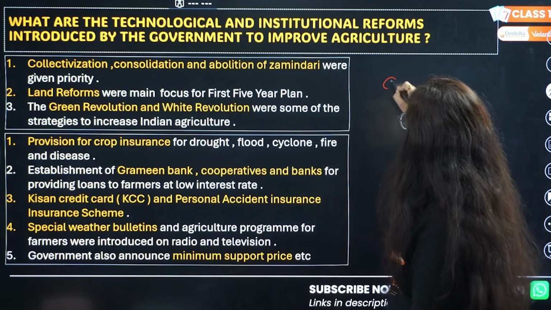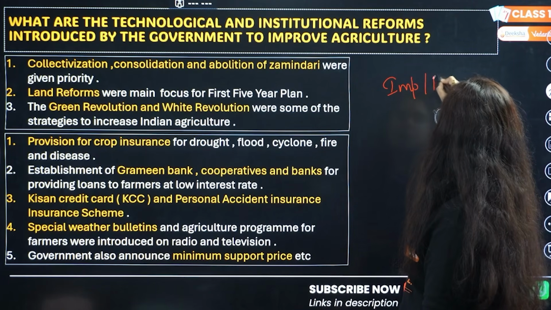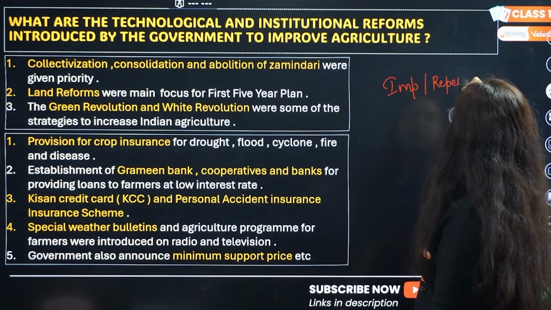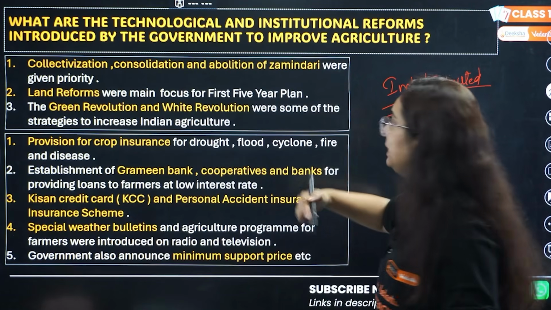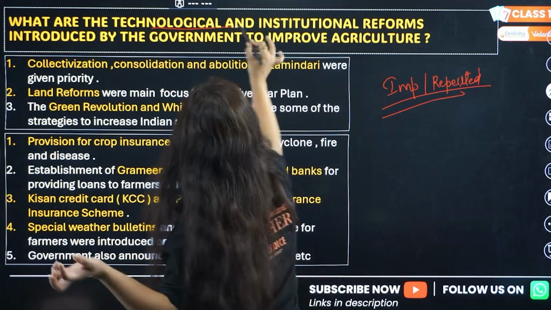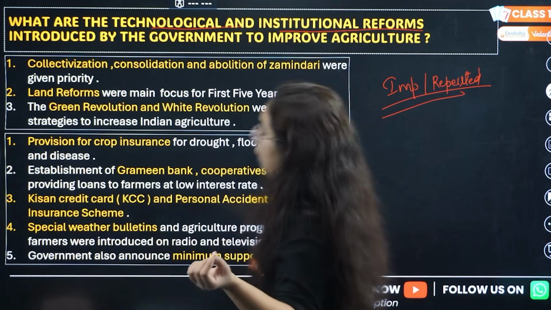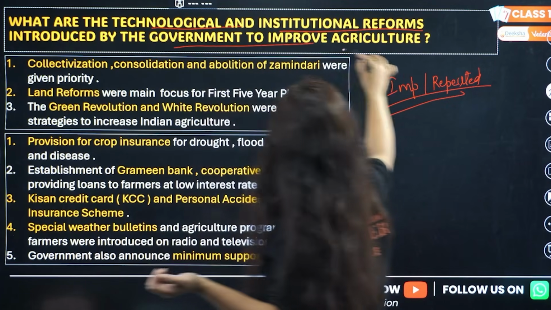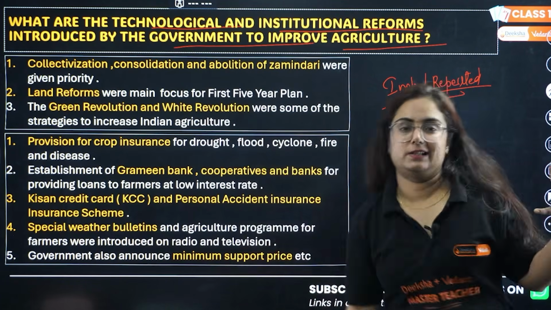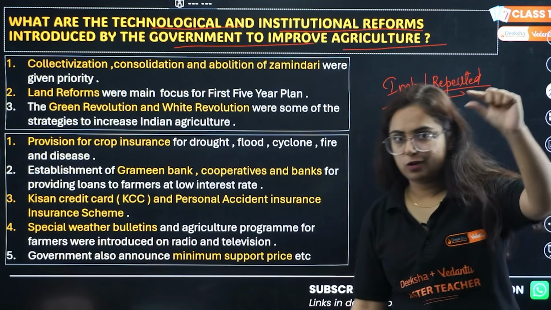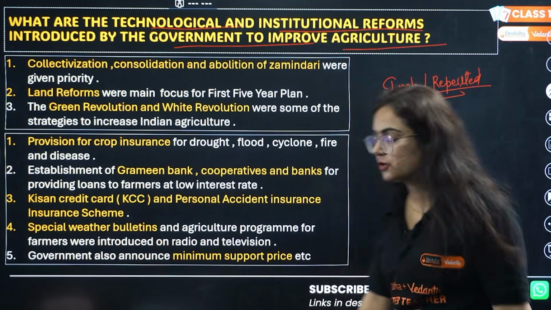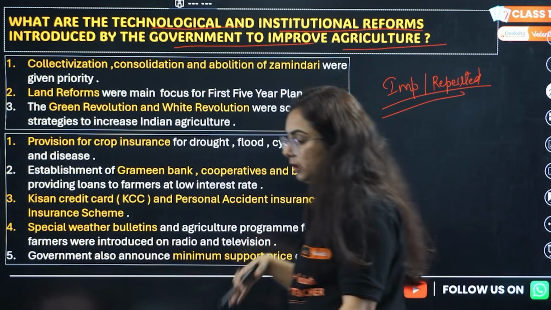Now comes one more most important or most repeated question. Learn it right now. The points are here. I'm going to explain it. What are the technological and institutional reforms that were introduced by the government to improve the agriculture? Bhai, 8 points are there basically. Technological and institutional reforms.